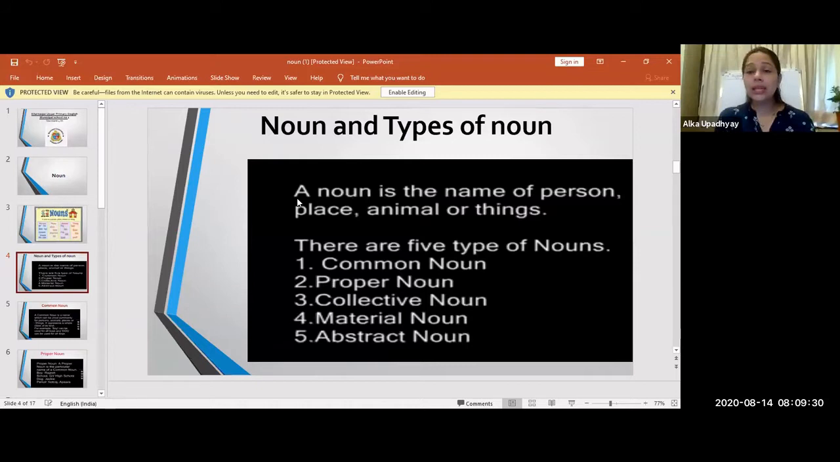Now last year we already studied about common noun and proper noun. So these 2 types we know. So let us revise it. What is a common noun and what is a proper noun? So here we go.